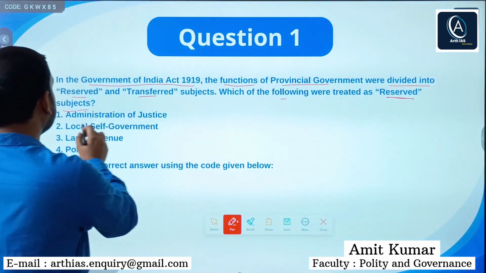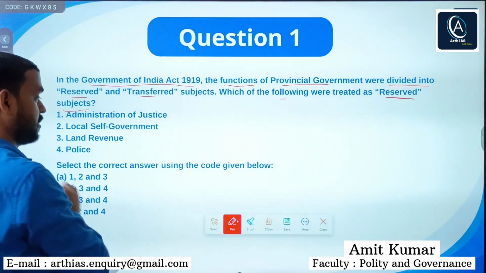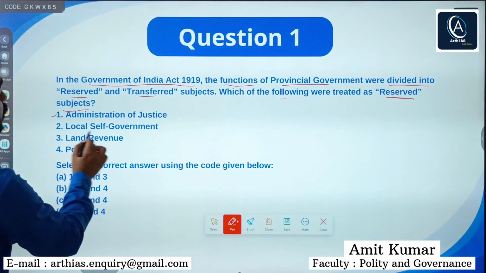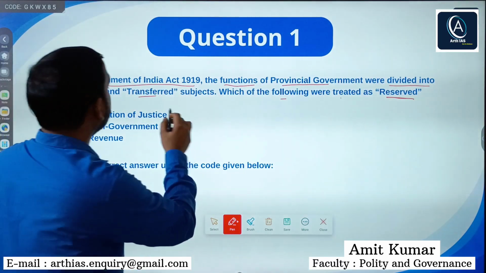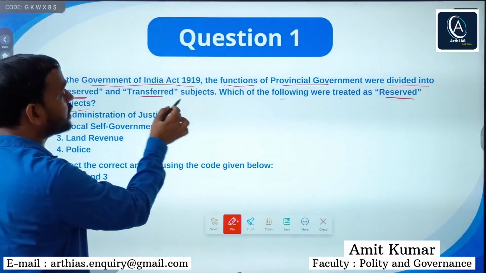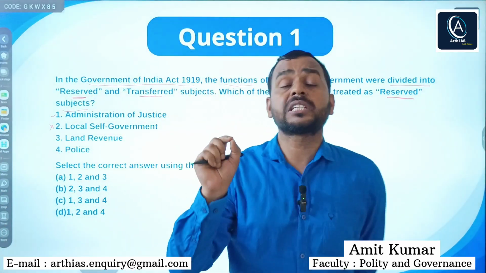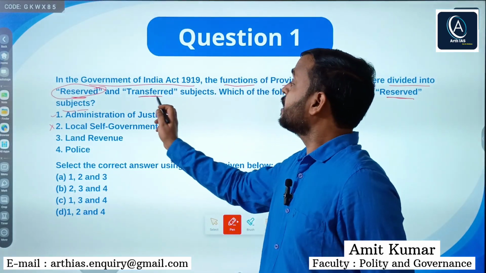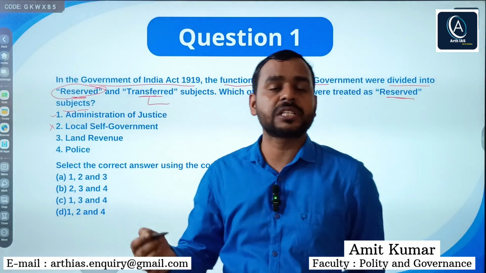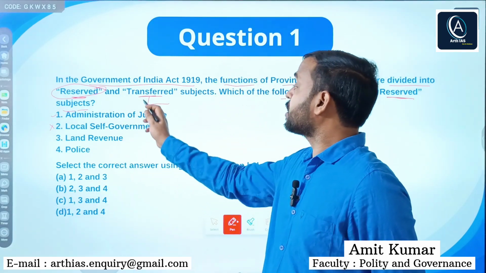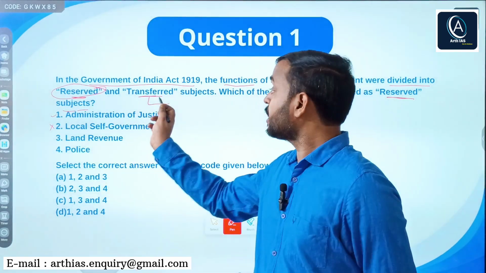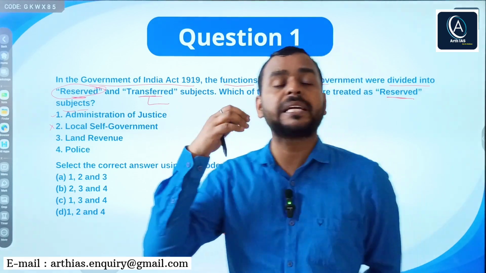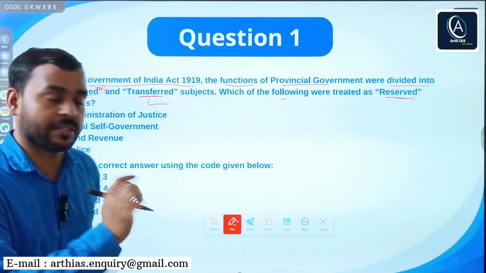The first is administration of justice, correct? Second says local self-government. Actually, what was the main difference? Under reserved subjects and transferred subjects, the most important subjects were under reserved subjects, and the less important ones, for example health, education and local government, were all under transferred subjects, and they were dealt with by Indian ministers. So even by applying your common sense, you can answer this question.